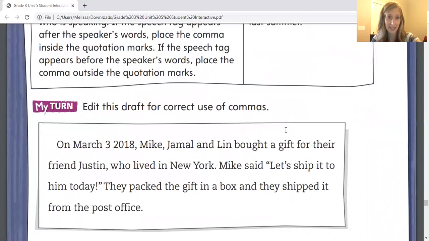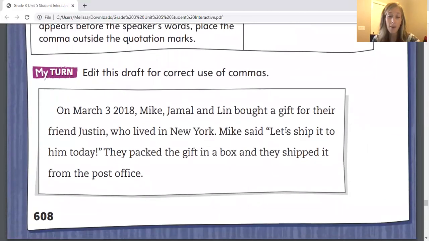All right, we're going to edit this draft for correct usage of commas, and then we are finished with our work for the day. Let's read this once, and then we'll go back and I'll help you find the errors and correct them. On March 3rd, 2018, Mike, Jamal, and Lynn bought a gift for their friend Justin, who lived in New York. Mike said, let's ship it to him today. They packed the gift in a box and they shipped it from the post office.